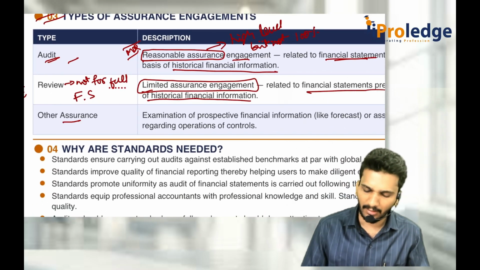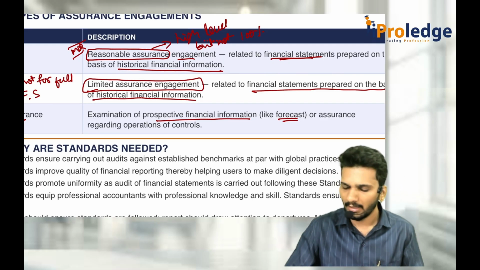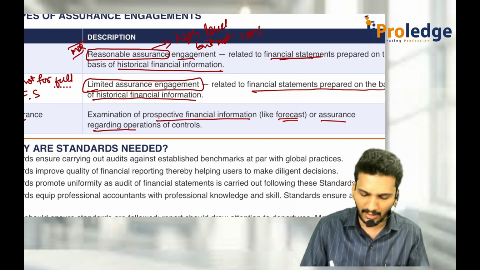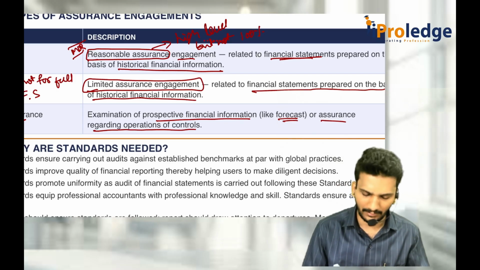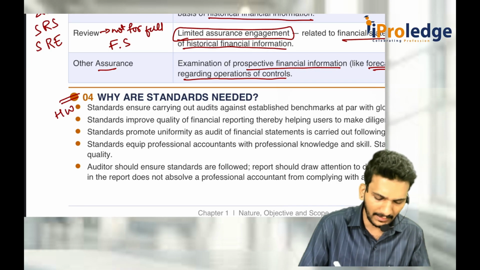Other assurances are prospective financial information like forecast and all, if you prepare some budgets, and assurance regarding operations of controls, etc. Why standards are required? You should read it. I am not discussing that.